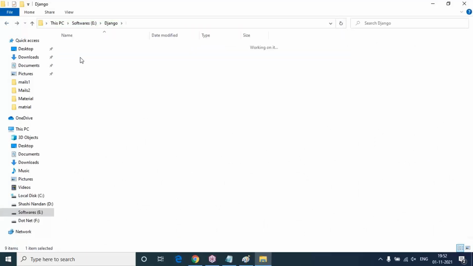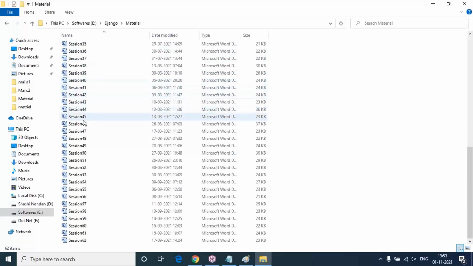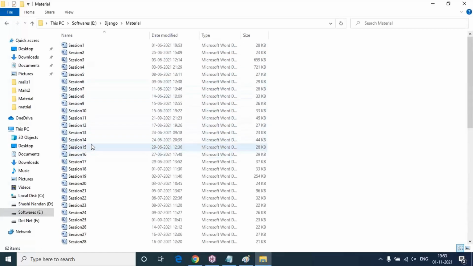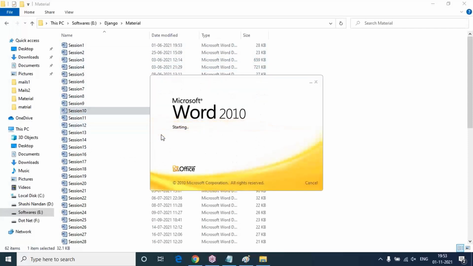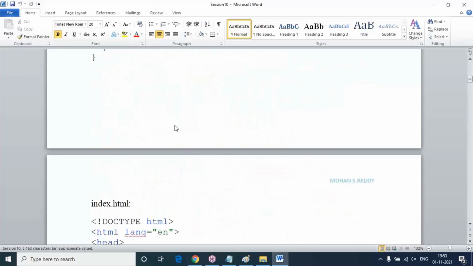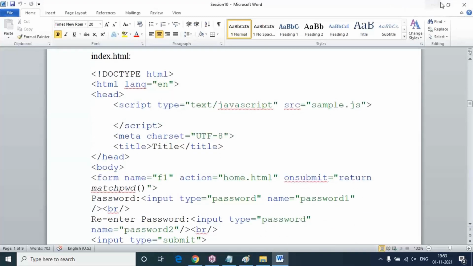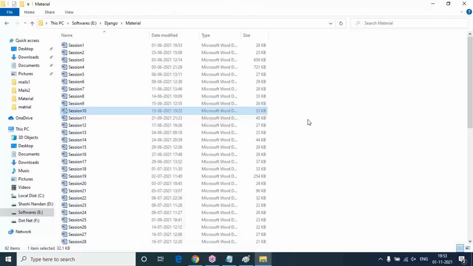And the complete material also. Now you can see the material: session 1, session 2, session 3, session 4, like this. Each and every session I have separately prepared. For example, randomly I will open session 10. In session 10, what is there? Material on JavaScript, form validations, basics, and examples. Everything I have clearly mentioned. Once you follow my documentation, you need not get confused.